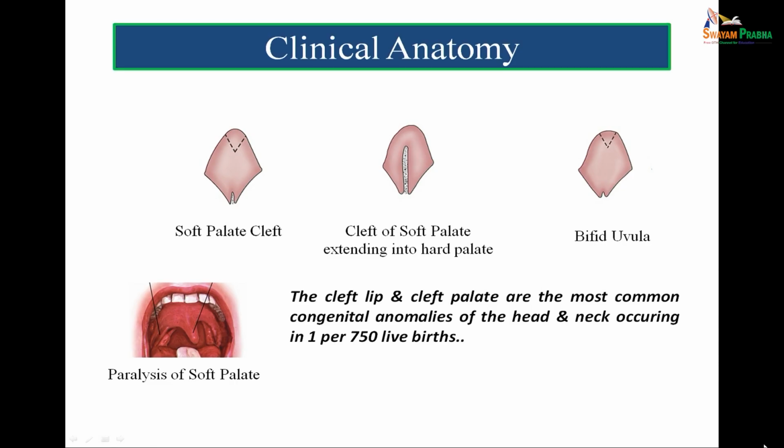Now this soft palate is also important because of its developmental anomalies. Cleft lip and cleft palate are the most common congenital anomalies in the head and neck, and the incidence is 1 per 750 live births. One can see in the slide here that on the extreme right, the cleft is not to a severe extent, so it is restricted to the uvula. It is a case of bifid uvula.